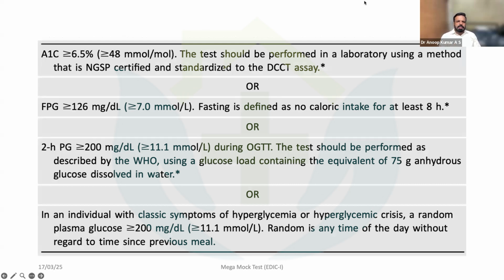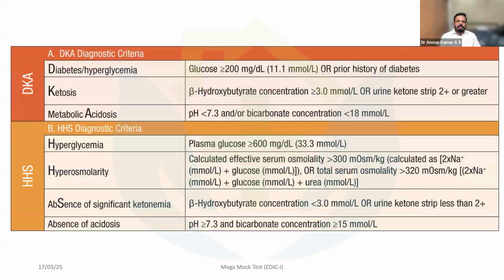Before going to the next question, you should be well aware of the diagnosis of diabetes and the latest 2025 criteria. HbA1c should be more than 6.5, or in millimoles per mole, it should be more than 48. Fasting sugar more than 126. The 2-hour PPG more than 200. Or in an individual with classic symptoms of hyperglycemia or hyperglycemic crisis, an RBS value of more than 200. These are the diagnostic criteria.